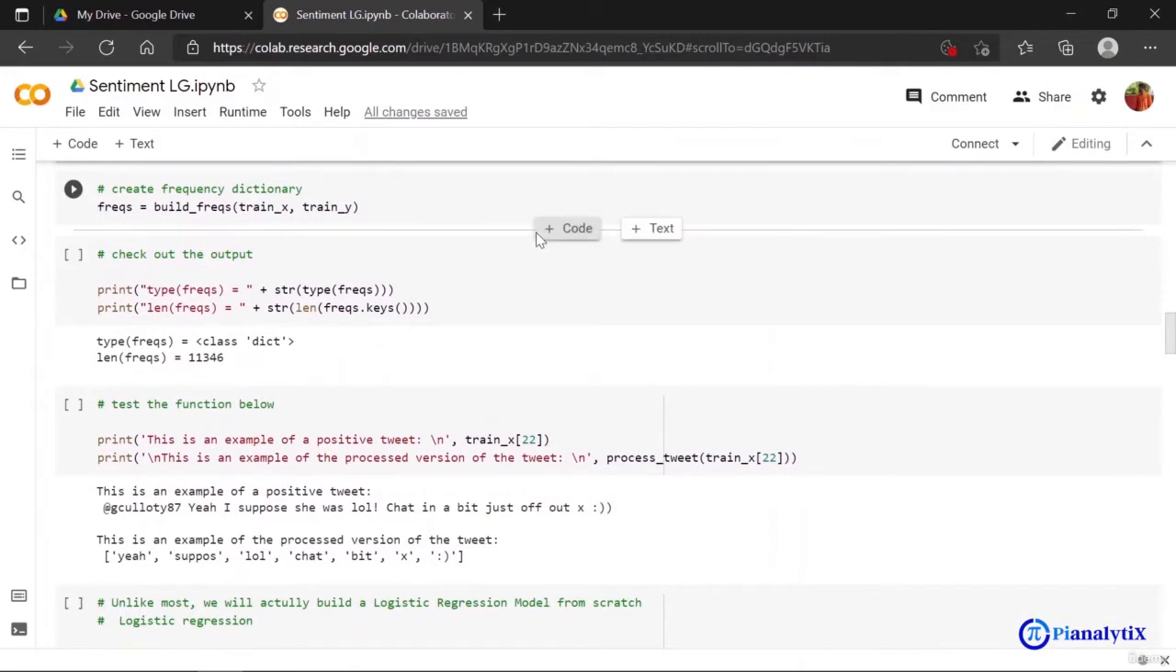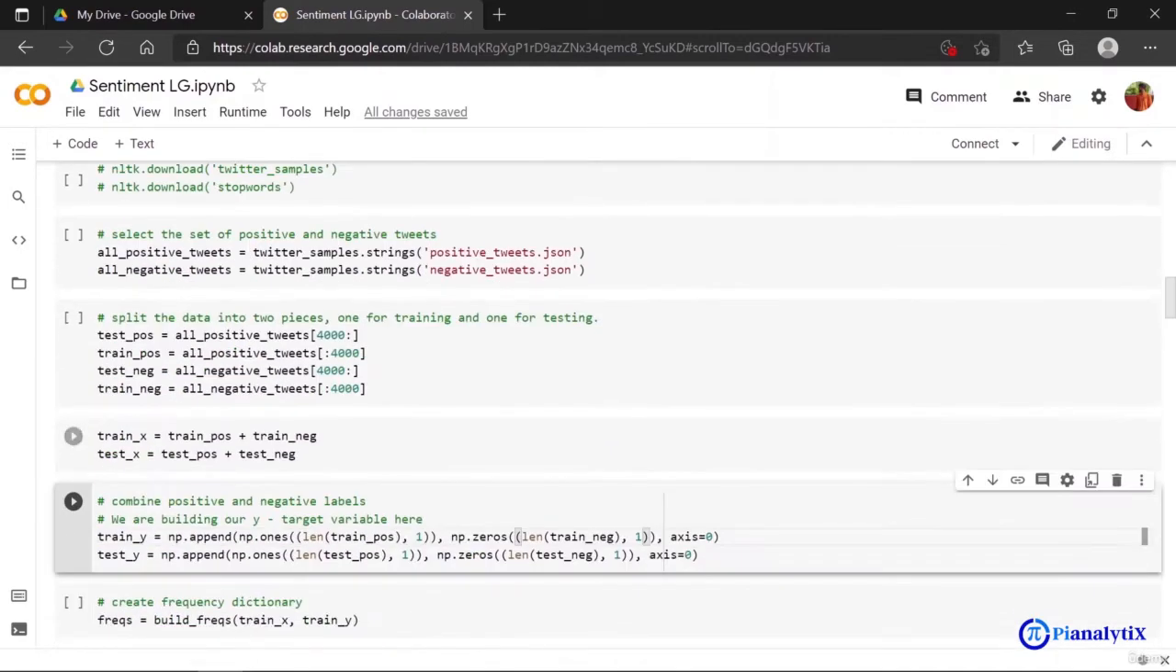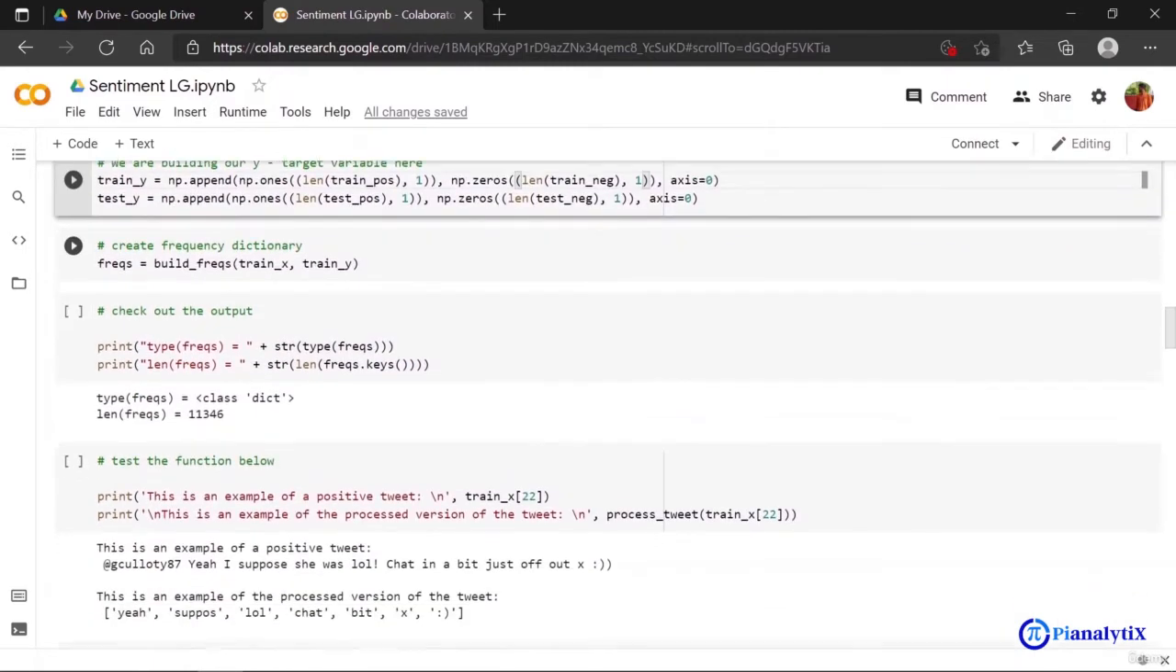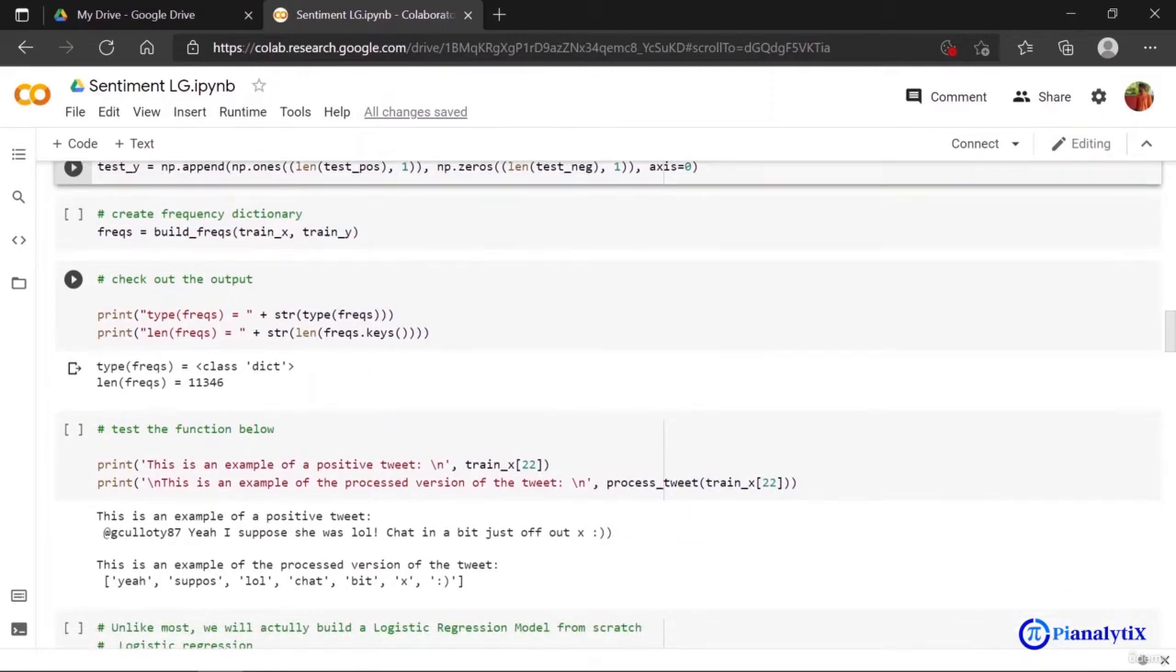Now, once this has been done, I'm using my build frequency function, which I'm calling freqs from now on, to build my features from the actual data set. What we did above was just use a very small sample to understand what the function was doing. Now we are doing this for the whole data set. You can see that freqs is a class dictionary, and from here you can see how many words are present in my corpus or data set. So we have 11,346 words.